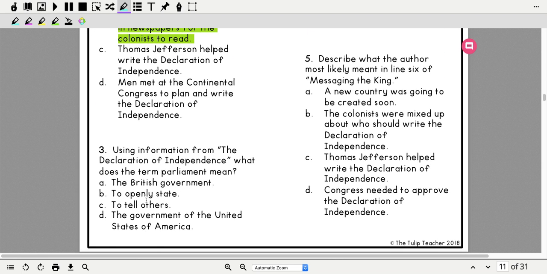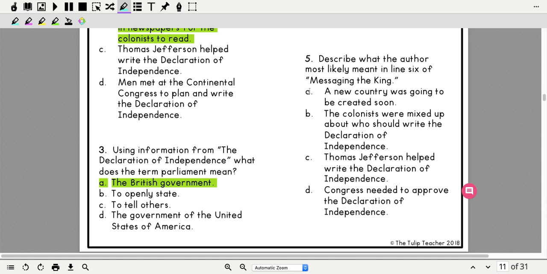Okay, let's come down here to number 3. Using information from the Declaration of Independence, what does the term parliament mean? So if I'm not sure, I'm going to go to the glossary at the bottom of the Declaration of Independence. And it tells me. So, does parliament mean A, the British government, B, to openly state, C, to tell others, or D, the government of the United States of America? Okay, well, when I look at the bottom of the page, it tells me that parliament is the British government.